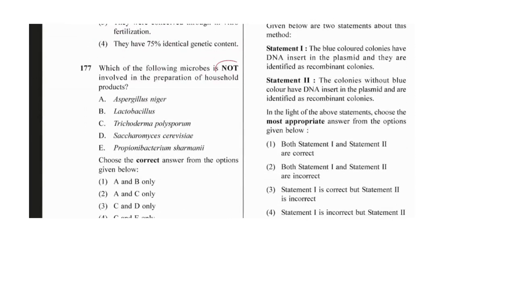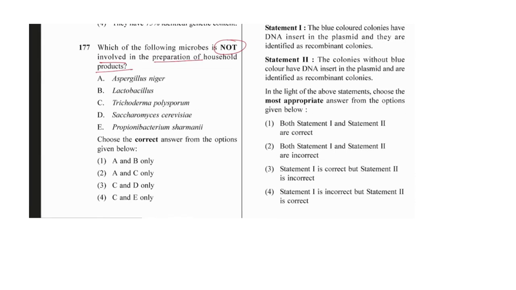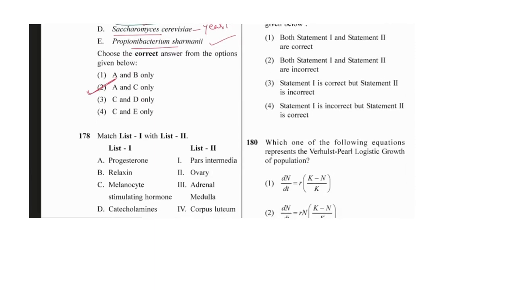Then which of the following is not involved, microbes not involved in the preparation of household products? Memory based question only, so you have to learn about it. Aspergillus niger and Trichoderma will not be involved. Rest, Lactobacillus for the curd, Saccharomyces cerevisiae for the yeast, Propionibacteria also will be there. So these could be there, but Aspergillus niger and Trichoderma, these two, A and C, should not be there. These two are not in household products.